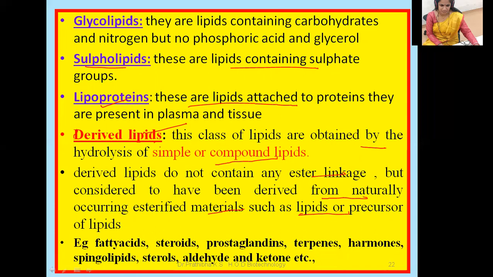For example, fatty acids, steroids, prostaglandins, terpenes, hormones, sphingolipids, sterols, aldehydes, and ketones. Okay, these are some of the examples which come under the derived lipids. Hope you are making note of all this particular information.